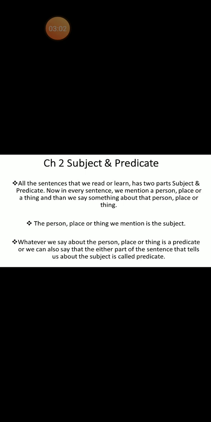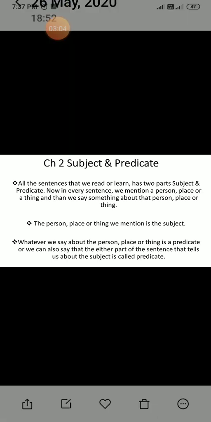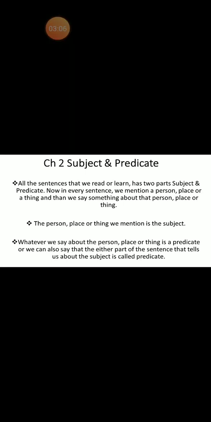Now, if I say the boy is swimming, the boy is a subject. I am mentioning it; it is a person. But now I am telling that the boy is swimming. So, is swimming tells us what the subject is doing. When it is saying something about the subject, it is called a predicate.